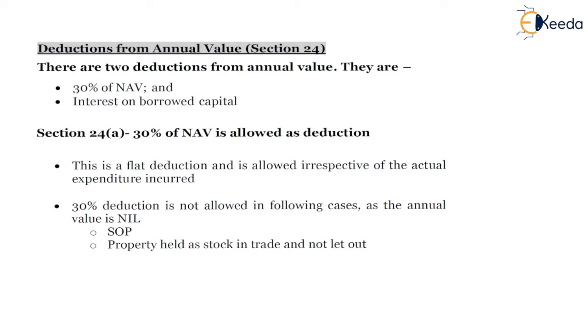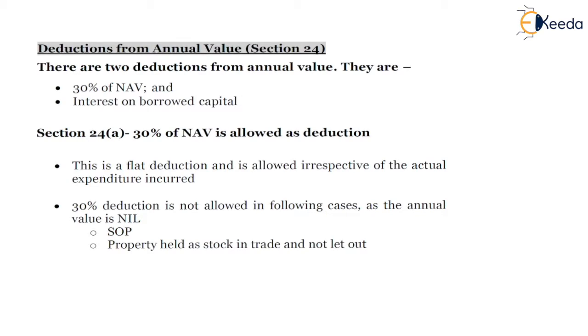and the same will not be available on the SOP property, the self-occupied property, and the property which is held as stock in trade, simply because there is no gross annual value available. The gross annual value for these properties, the self-occupied property and the property which is held as stock in trade, is nil. Accordingly, the 30% deduction on the net annual value won't be available.